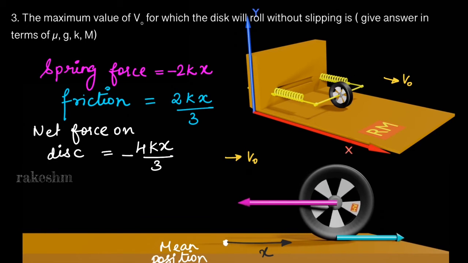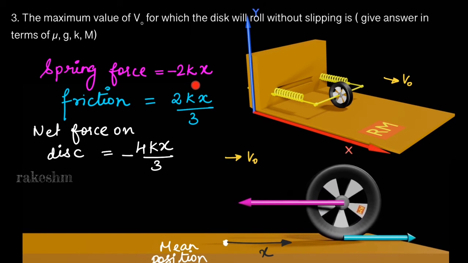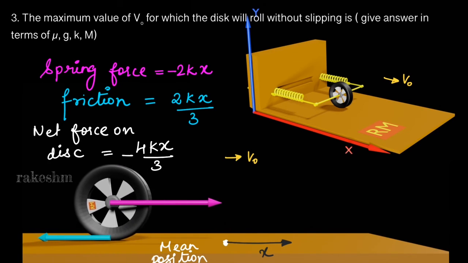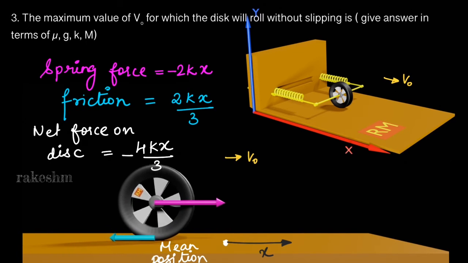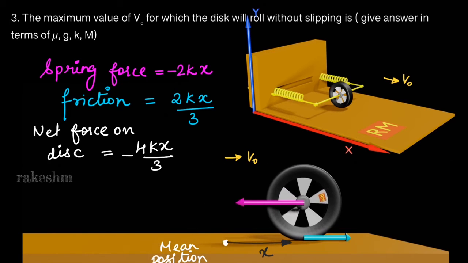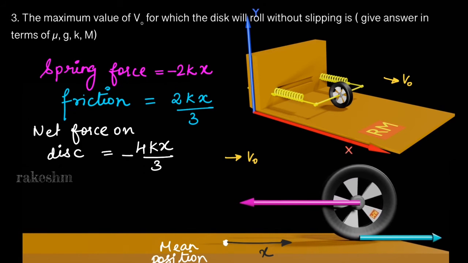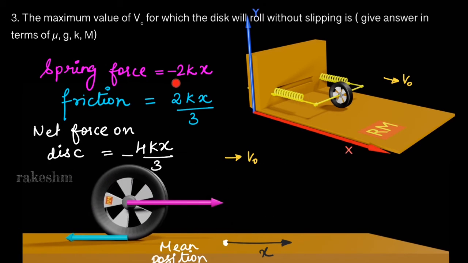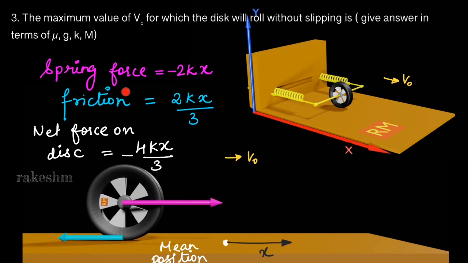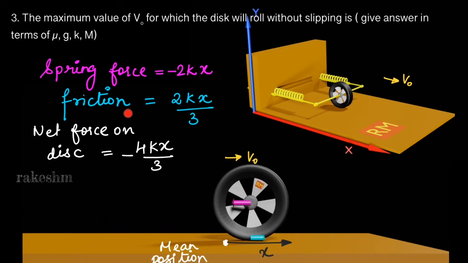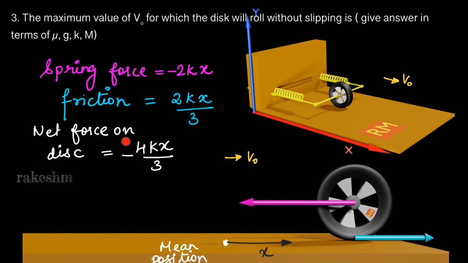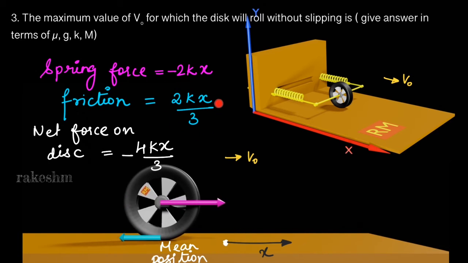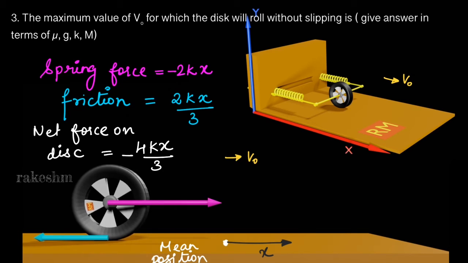We got the value of spring force as 2kx, where x is the displacement from mean position, and the friction we can calculate by using spring force minus total force. In the first question, you remember we had calculated the total force acting, it was 4kx by 3. So the difference of spring and friction force will give us the total force. I have calculated friction using the spring force and the total force. So the friction force came out to be 2kx by 3 in the opposite direction.